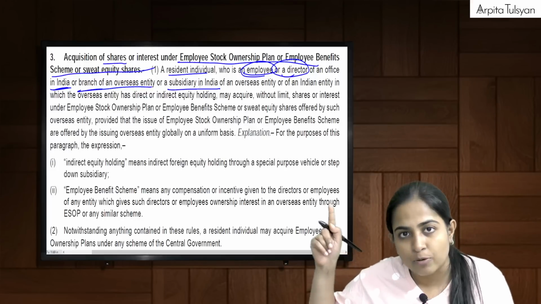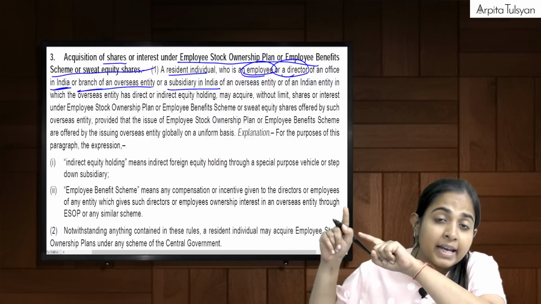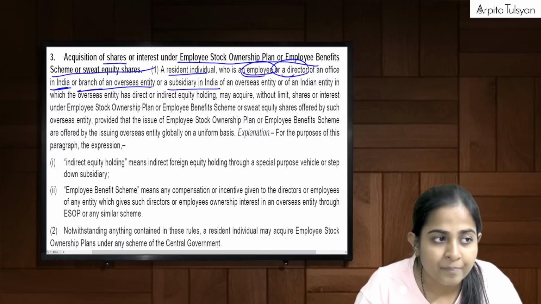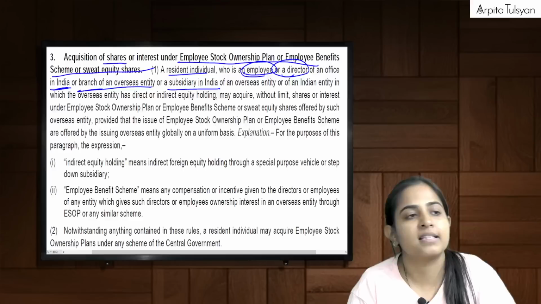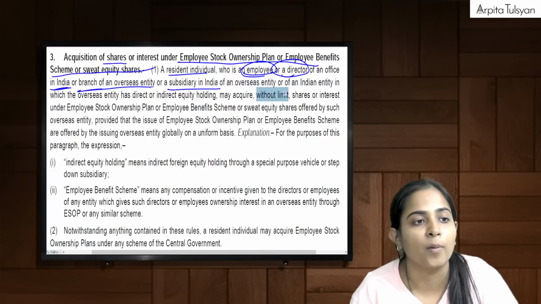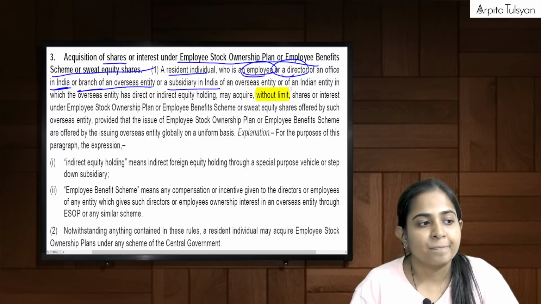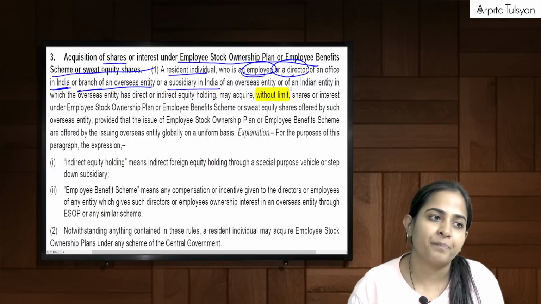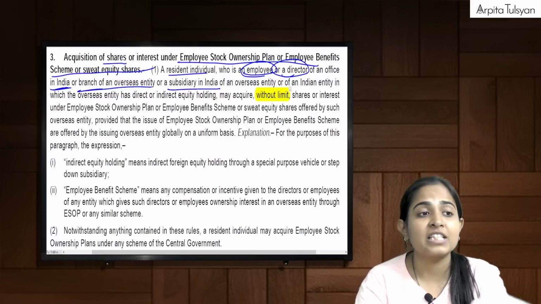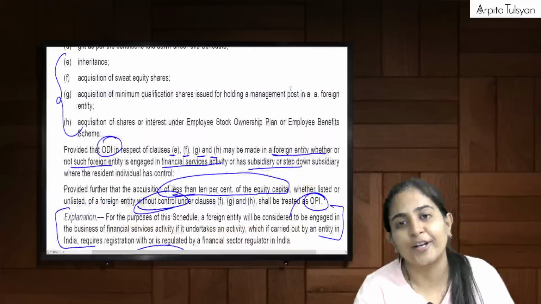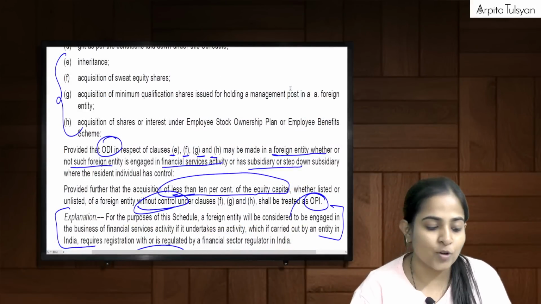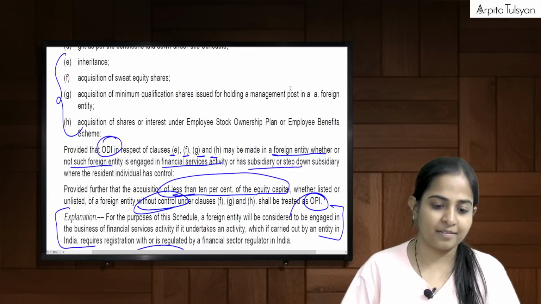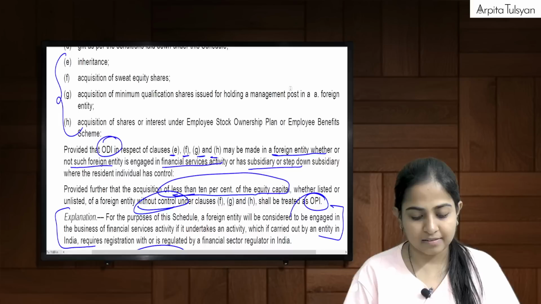The parent company is outside India, and either its branch or its subsidiary is situated in India. I am working there and getting some ESOP or sweat equity shares. Can I get shares? Answer is yes, without any limit. No problem, without any limit. Are you clear with this? This much is to be remembered here. And this was all about your schedule number 3. Are you clear, everyone, with me? Yes?